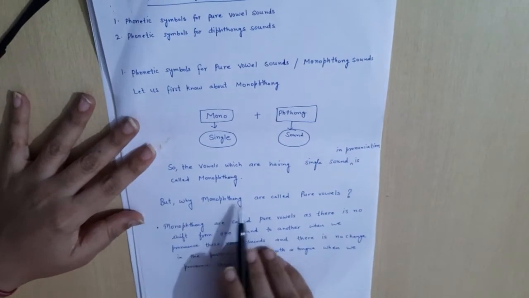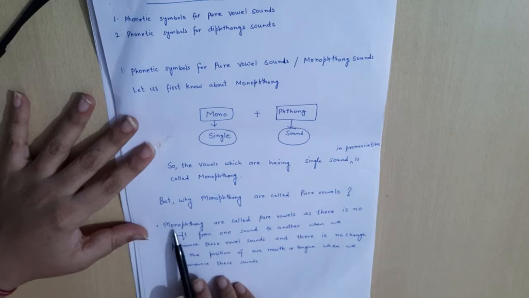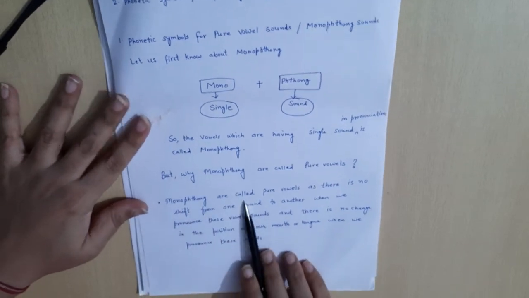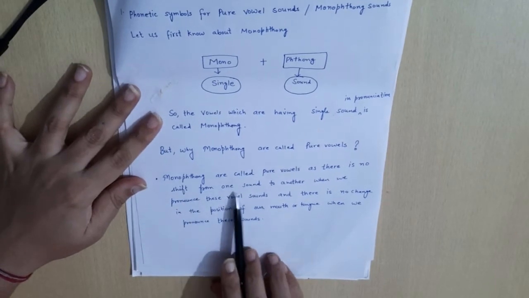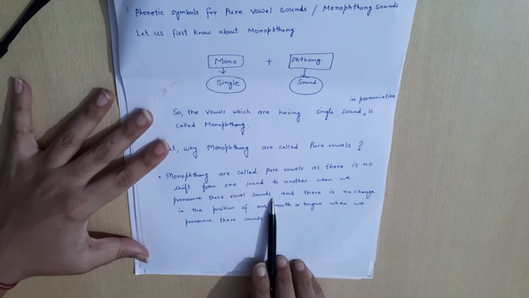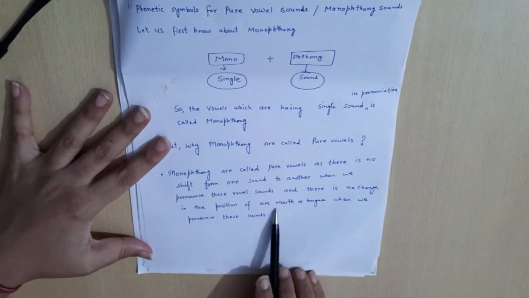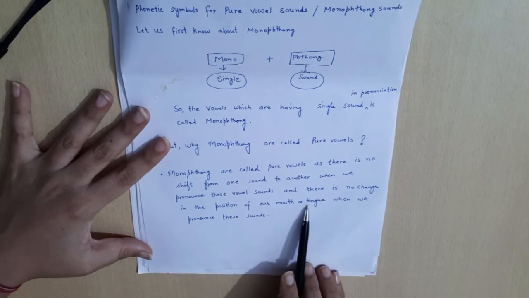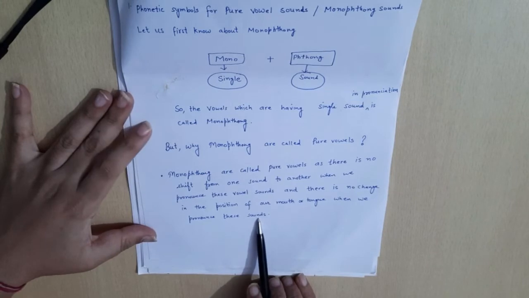But why are monophthongs called pure vowels? The reason is monophthongs are called pure vowels as there is no shift from one sound to another. When we pronounce these vowel sounds, there is no change in the position of our mouth, or we can say in our tongue, when we pronounce these particular sounds.